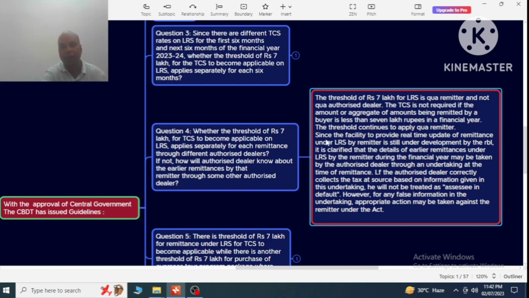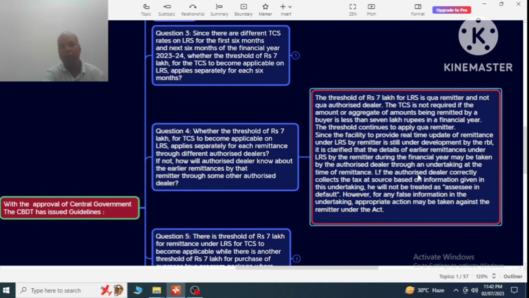But since the facility to provide real-time update of remittance under LRS by the remitter is still under development by the RBI, the Reserve Bank of India, it is clarified that details of earlier remittances under the LRS by the remitter during the financial year may be taken by the authorized dealer through an undertaking at the time of remittances.